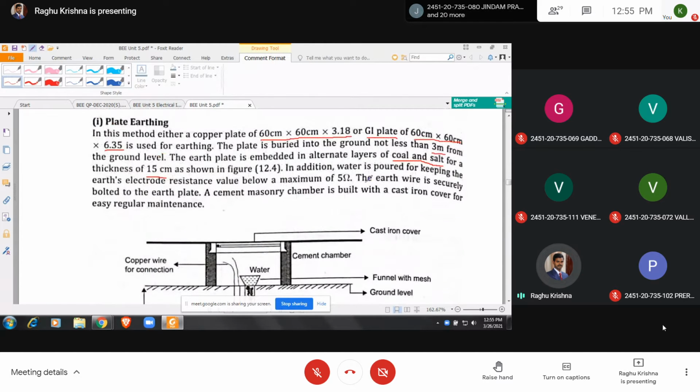In addition, water is poured for keeping the earth electrode resistance value below a maximum value of 5 ohms. So we are going to reduce the resistance.